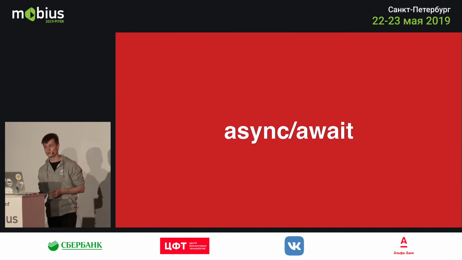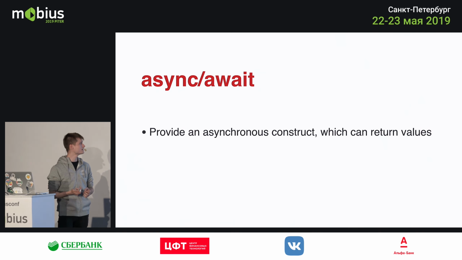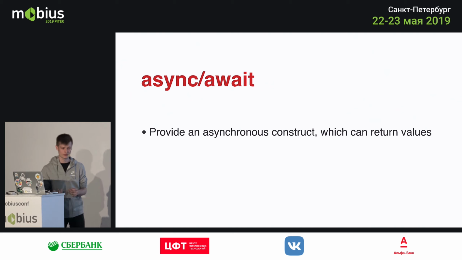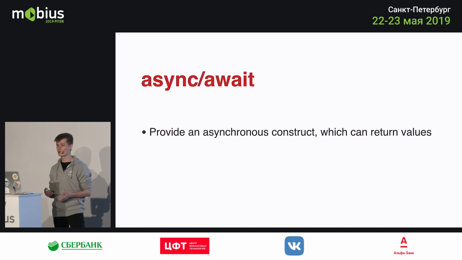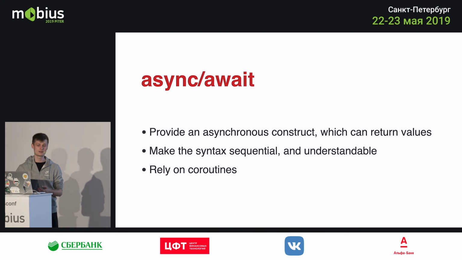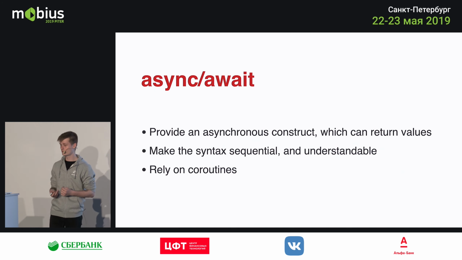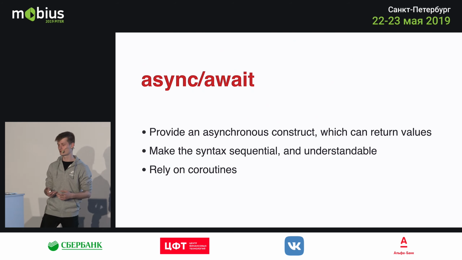Which is why in coroutines you have something called the async await construct. Quite simply, it's an asynchronous construct which can return values. You can think of it like a coroutine, a job, which has some result. The idea is to make the syntax as clean and understandable as possible, as we've seen before, while at the same time allowing you to do things like thread synchronization, returning values from different threads, parallel code execution, and things like that.